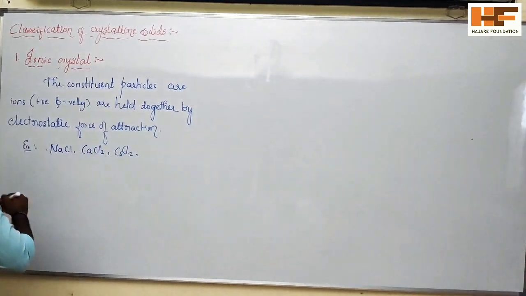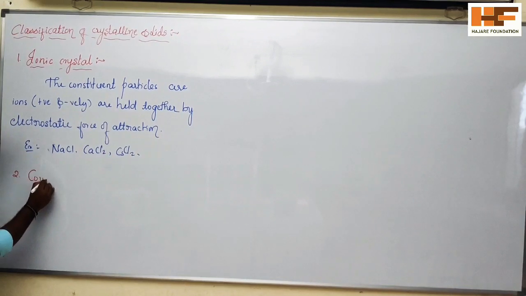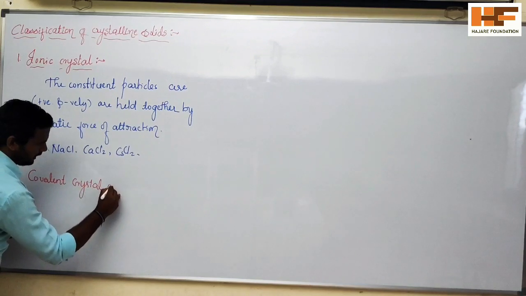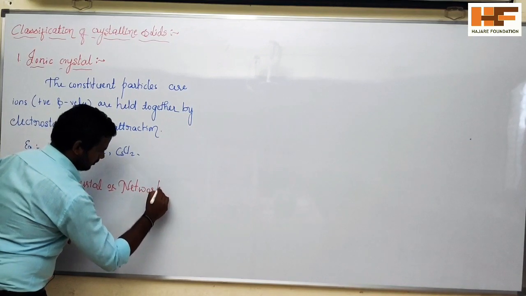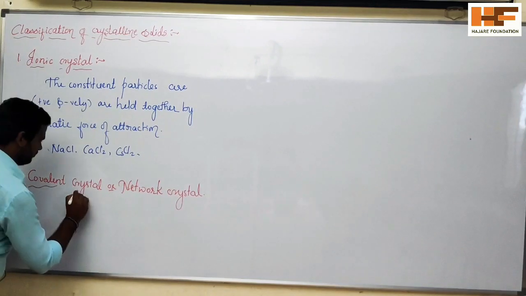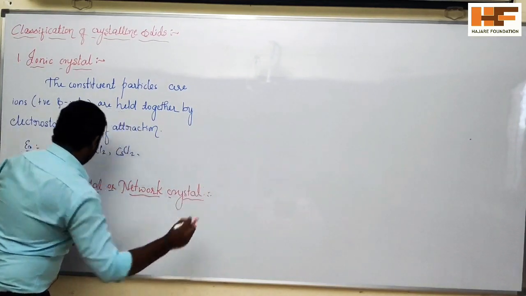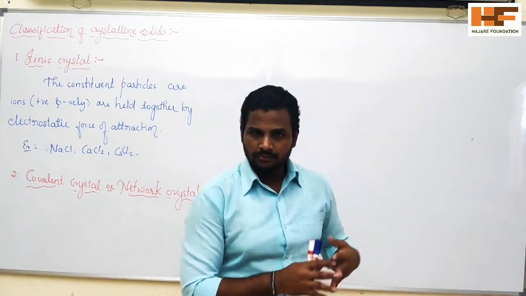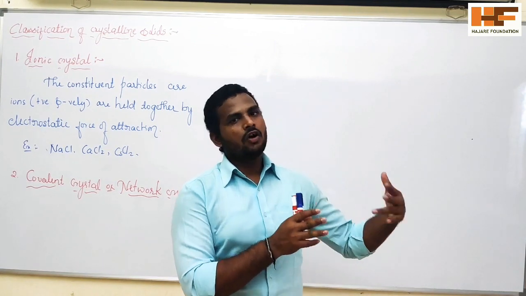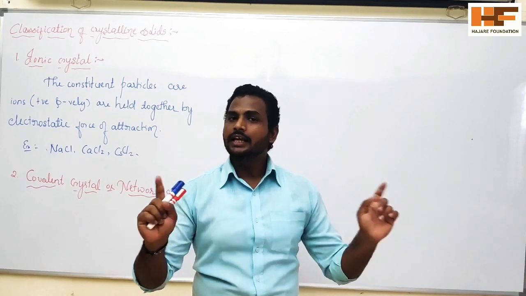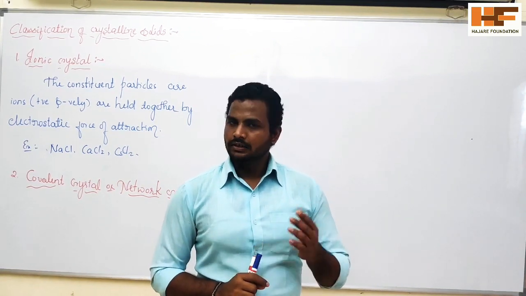Next, come to the second one, covalent crystal, or it is also called network crystal. In covalent crystals, the constituent particles or atoms are bonded covalently with the adjacent atoms in a network throughout the crystal. This is called the covalent crystal.